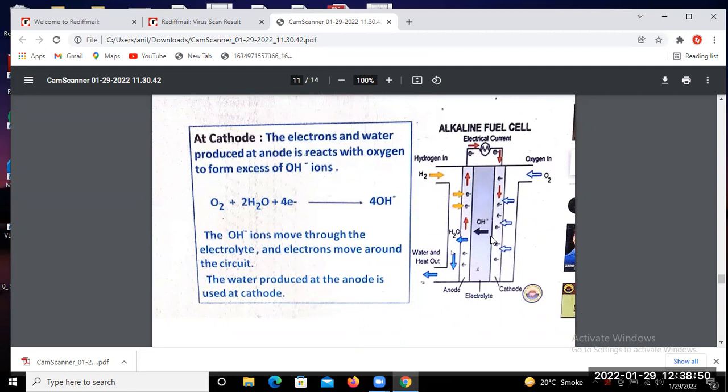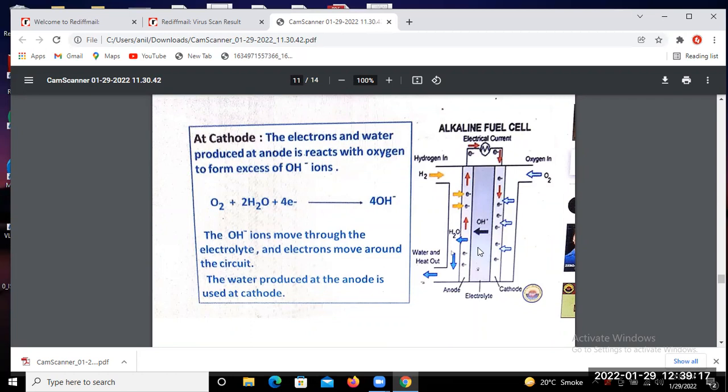The basic difference between the alkaline fuel cell and the acidic fuel cell is the electrolyte. Where we use sulfuric acid in the acidic cell, here we use potassium hydroxide, KOH, as the electrolyte. So the main difference you can find between the acidic and alkaline fuel cells is the electrolyte.